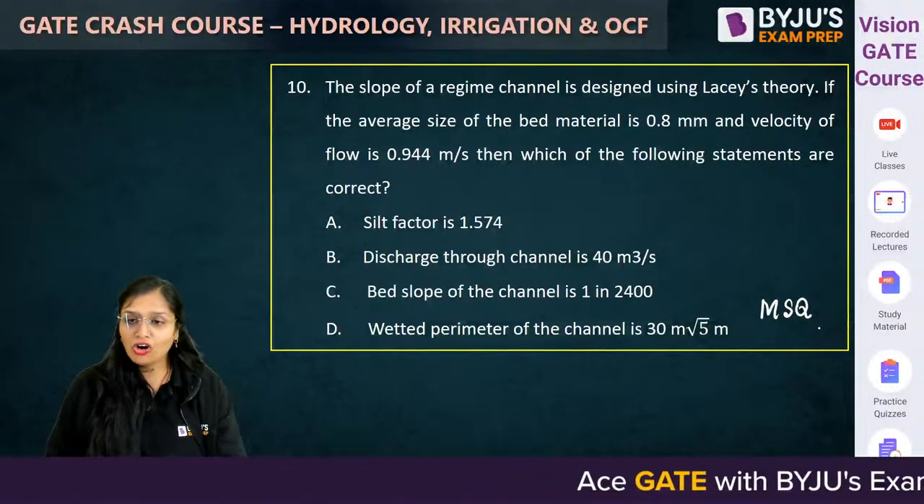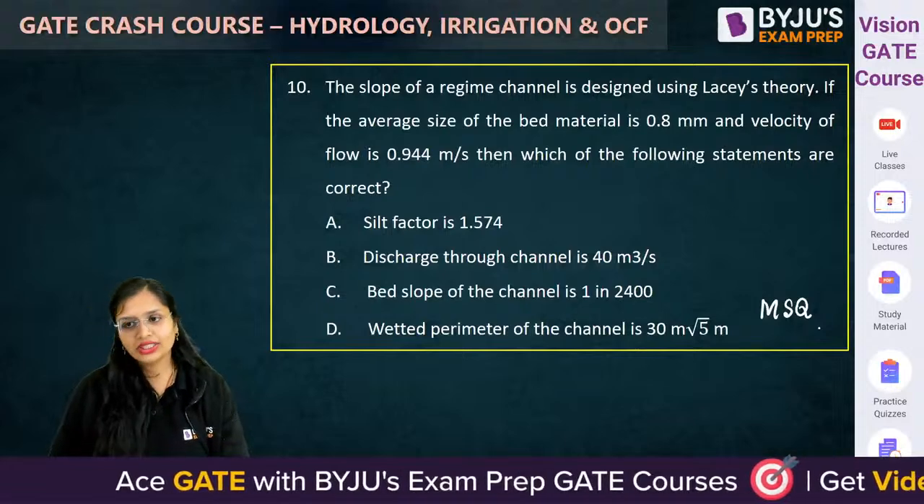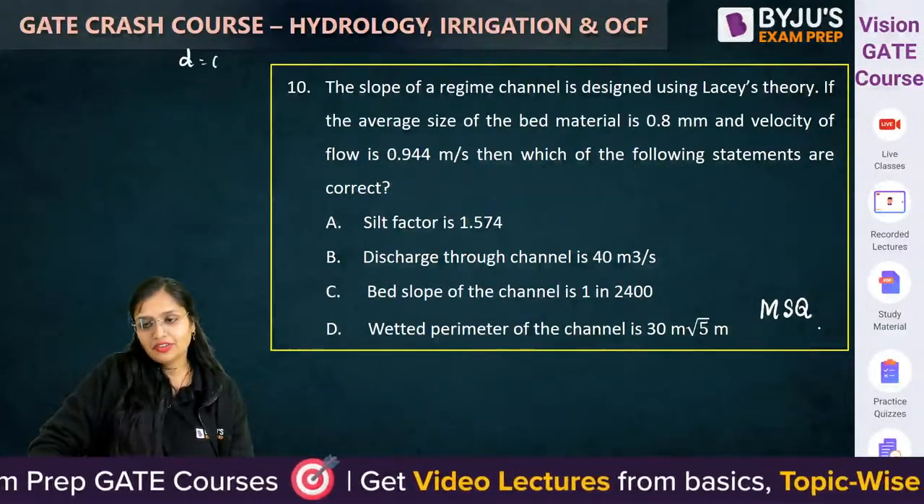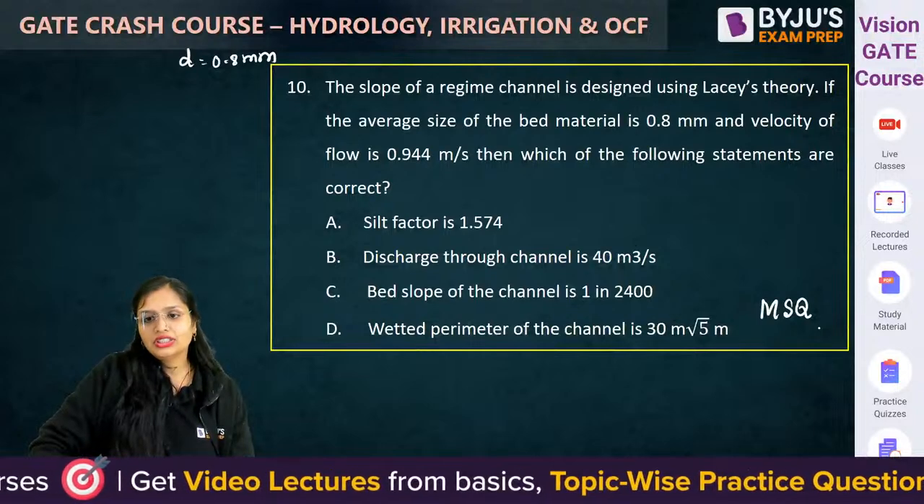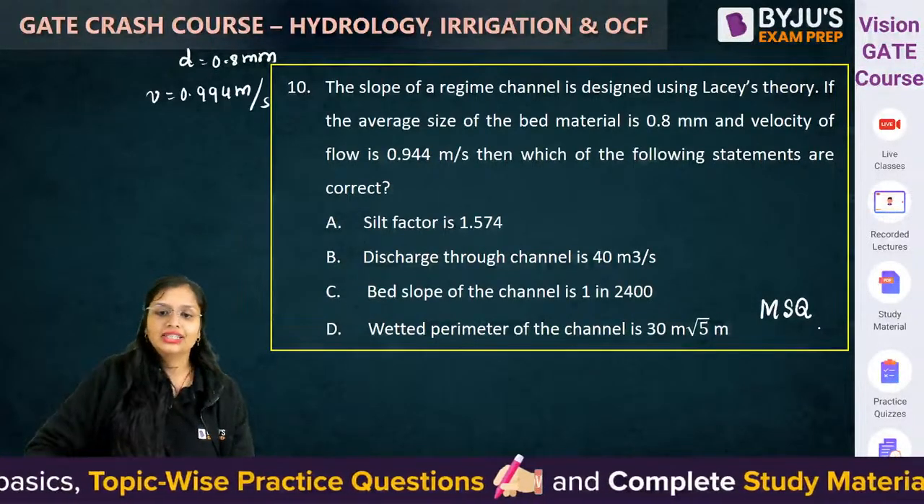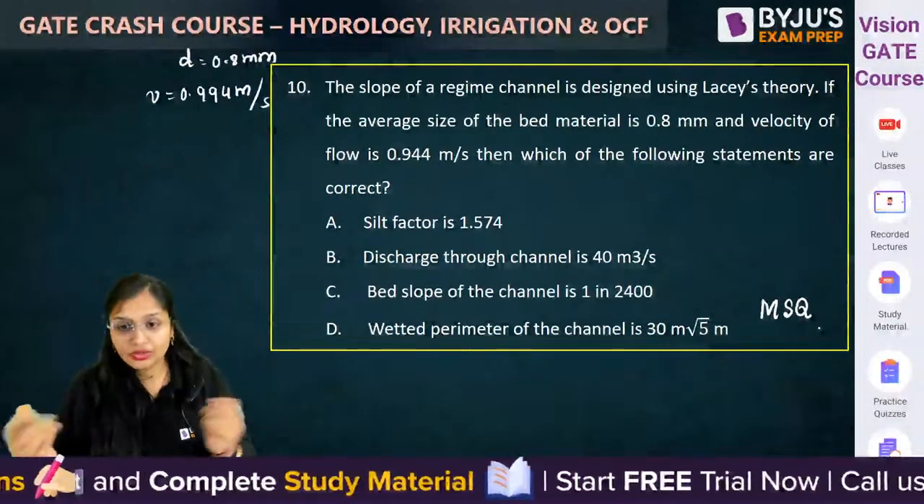The slope of a rigid channel, that means a stable channel, is designed using Lacey's theory. The average size of the particle is given to you, that means D is 0.8 mm. Velocity is given as 0.994 meter per second. Now it is asking you to calculate all this and check it out. If you remember the formula, then only you can do this.